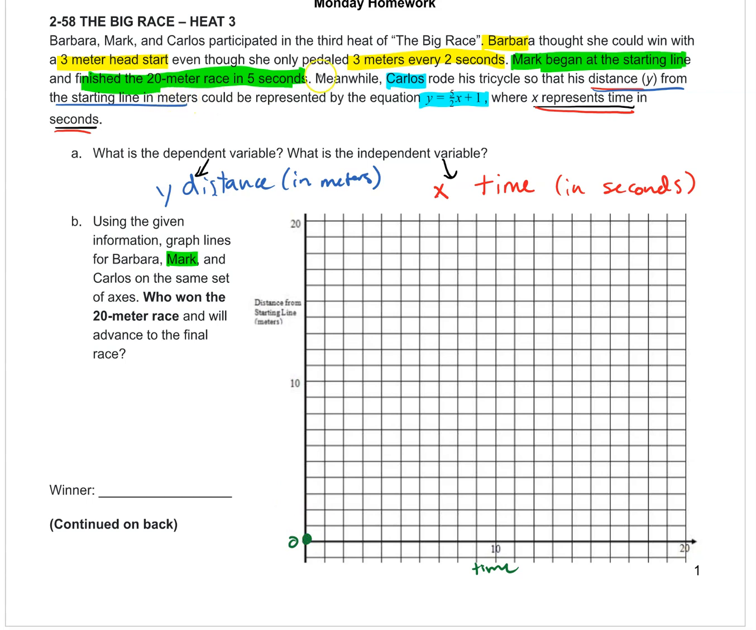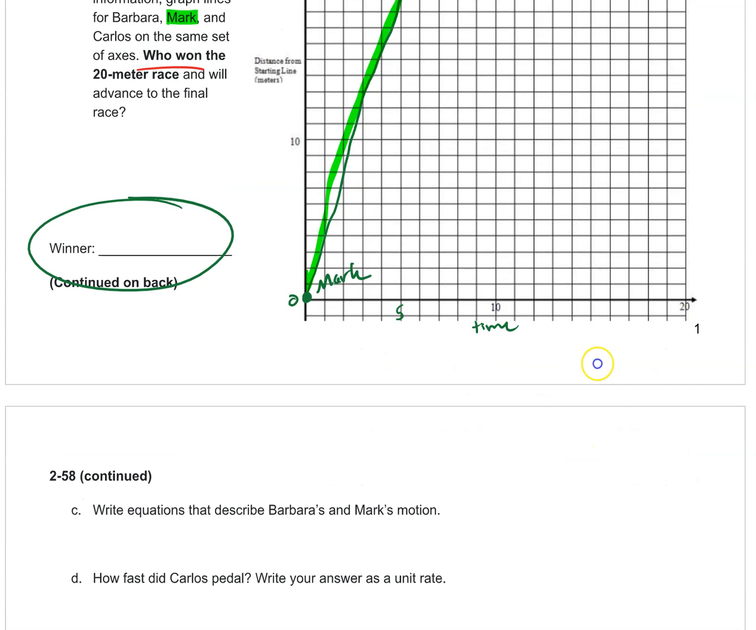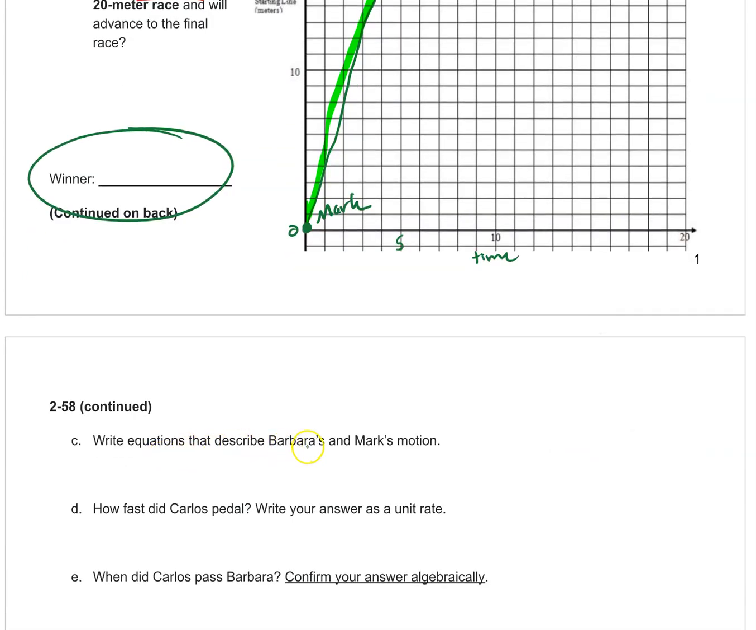And he finished the 20-meter race in 5 seconds. So if we go over to 5 seconds, 1, 2, 3, 4, 5, he's already at the finish line. So at 5 seconds in, 20 meters. All right, so there's Mark's line. Make sure you graph Barbara and Carlos, and then answer the question, who won? All right, and let me write, this is Mark, label. So write the winner. Okay, write equations that describe Barbara and Mark's motion.